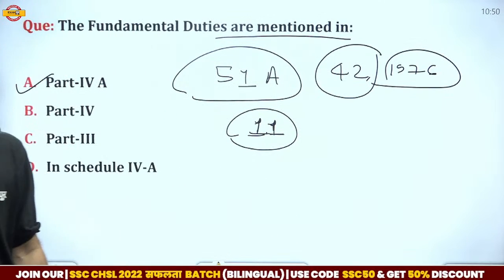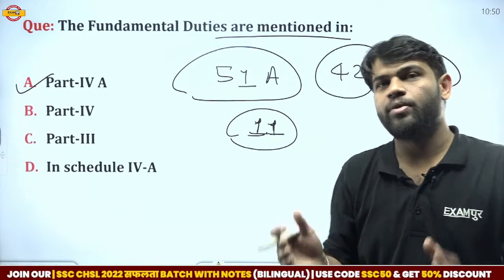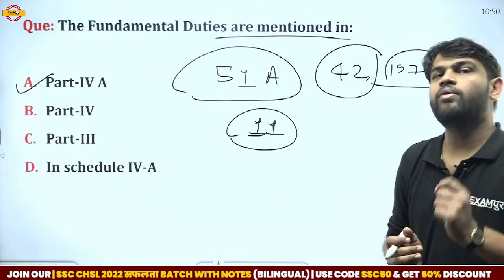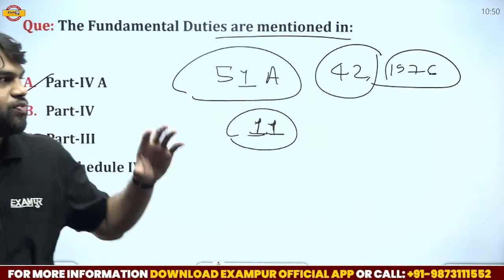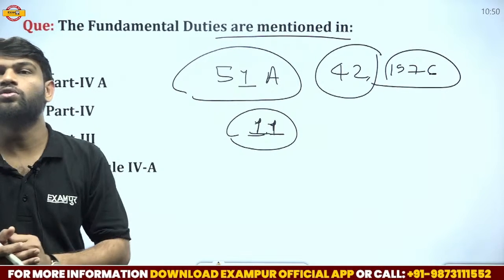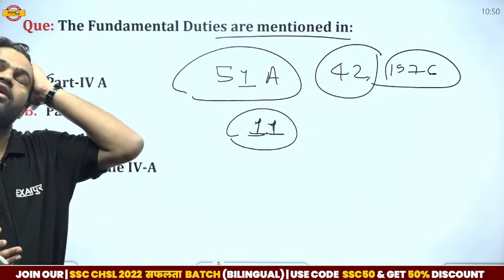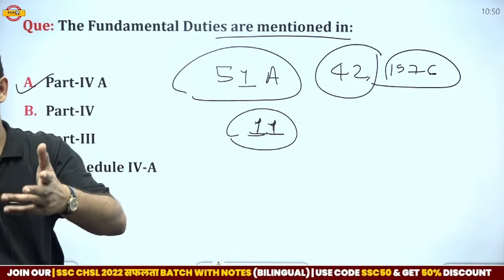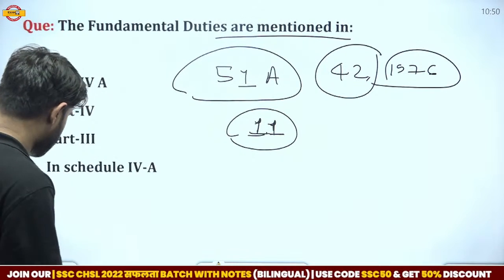So Vikramaditya, your answer is correct. Part 4A is related to the fundamental duties, and a total of 11 fundamental duties are mentioned in the Indian Constitution. By the 42nd Amendment Act, 10 fundamental duties were added, and one more was added in 2003. Now move on to another question.